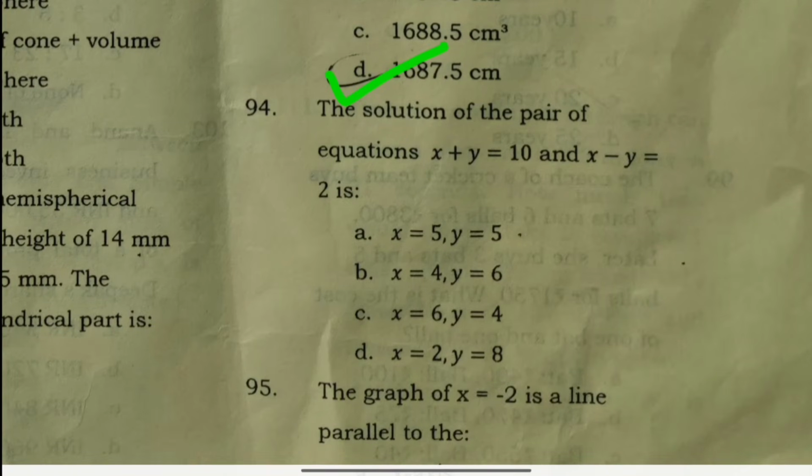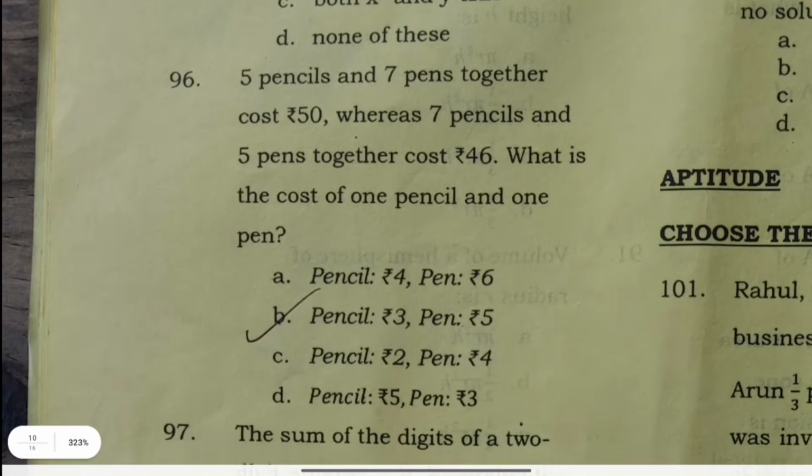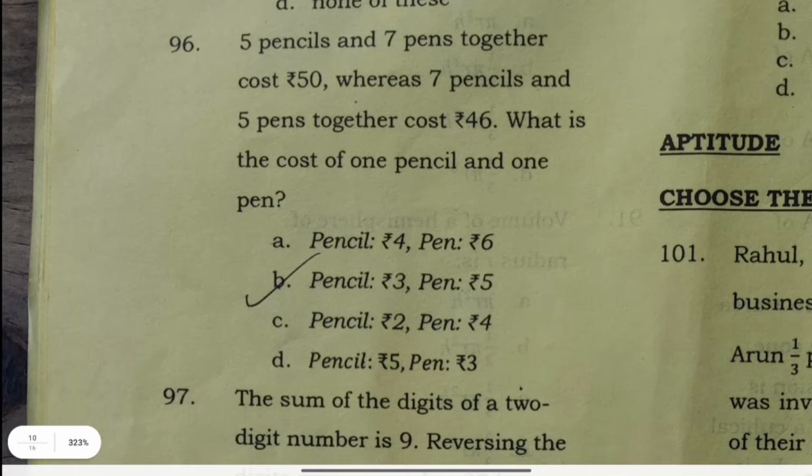is x equals 6, y equals 4. The graph of x equals minus 2 is a line parallel to the y-axis. 5 pencils and 7 pens together cost 50, whereas 7 pencils and 5 pens together cost 46. What is the cost of 1 pencil and 1 pen? Pencil 3, pen 5.